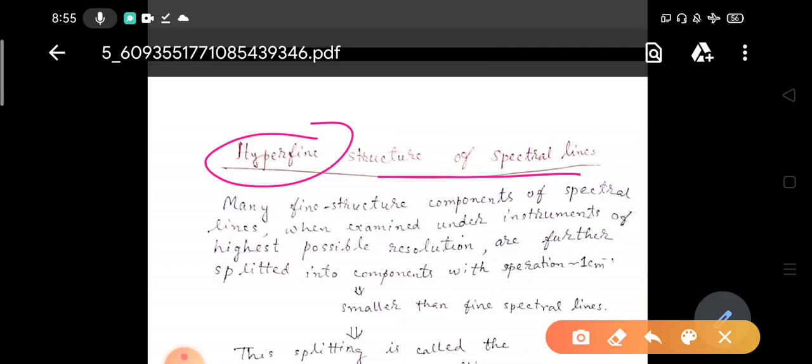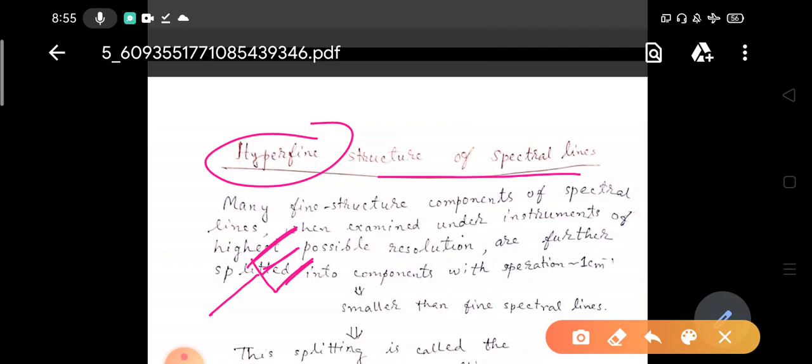We will study. We have already seen that whenever there is one spectral line under observation, we observe it with a high resolution spectroscope, and the single component is not actually one, rather it is consisting of several components, or different lines. These are called the fine structure of the spectral lines, or fine splitting of the spectral lines.